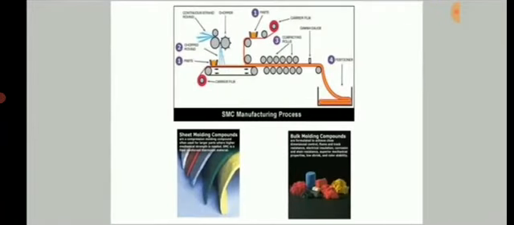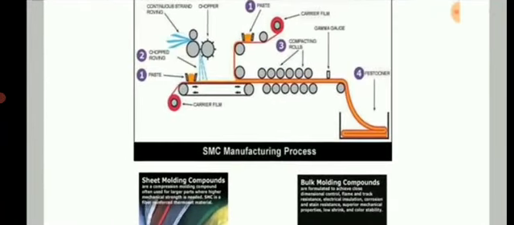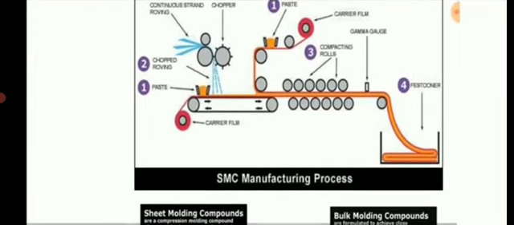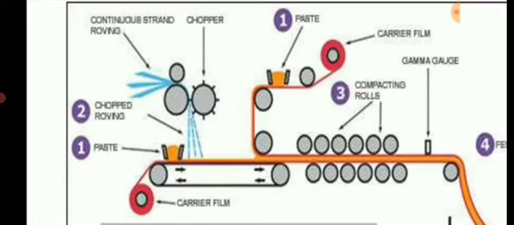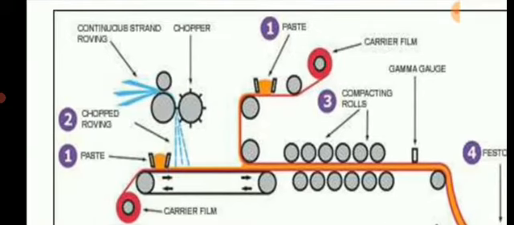Then this is the diagram for sheet molding component manufacturing, where a paste is placed in a container and a carrier film is pulled over the pulley system, and paste is applied on the carrier film, and the fiber is chopped using a chopper. Then a carrier film coated with the paste is placed over the top surface, so that bottom and top both contain a carrier film. Inside it contains the paste with chopped strands.